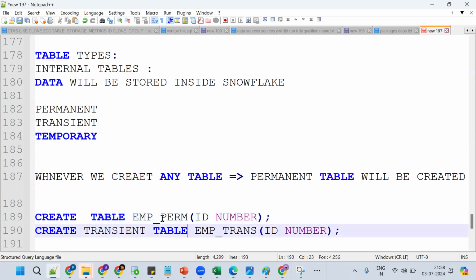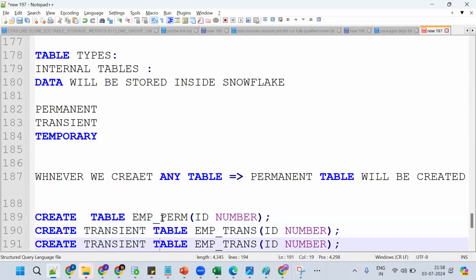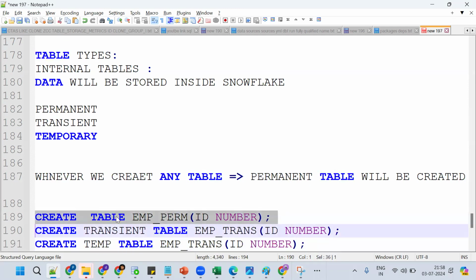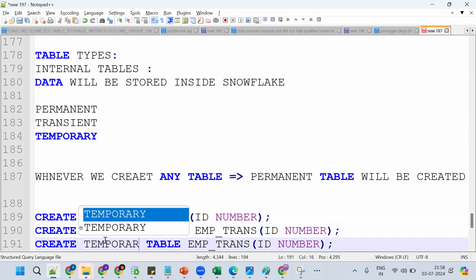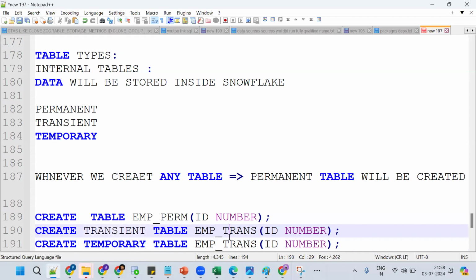What about a temporary table? We should use the temporary keyword. By default, whenever you create any table, it is a permanent table. Now we should put the transient keyword or the temporary keyword. So copy the same thing and put the temporary keyword here.